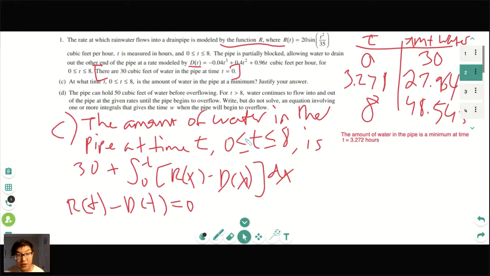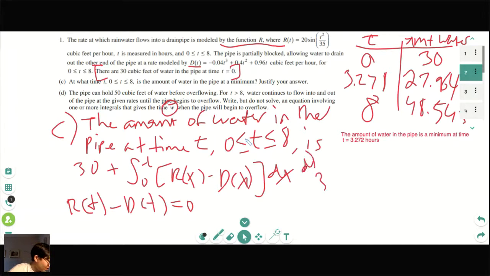Some of you are very close. What you've got to remember is that the time is W when it begins to overflow. So whenever you're writing your integral, make sure you put W. Some of y'all caught yourselves. So it's basically 30.